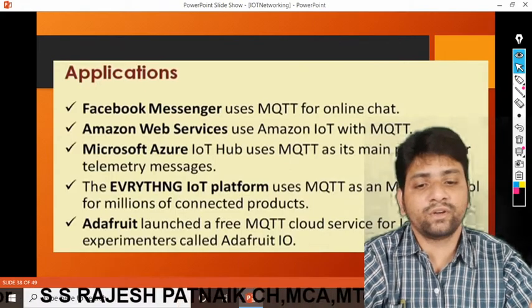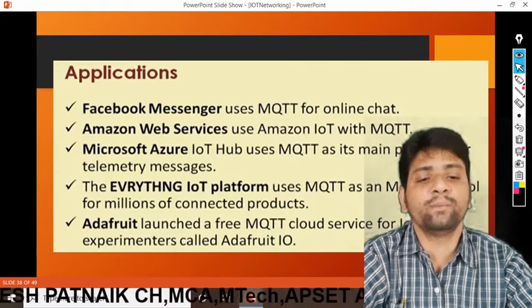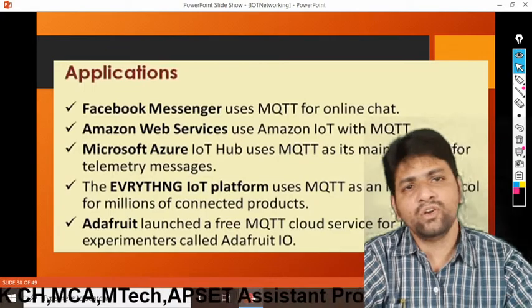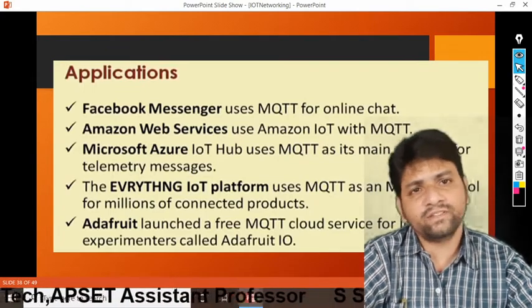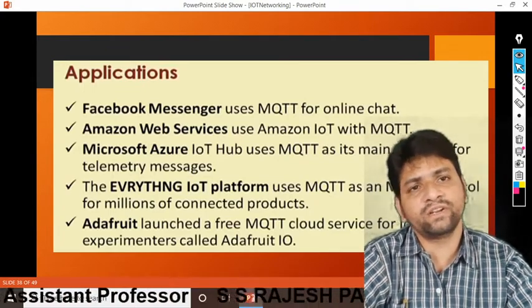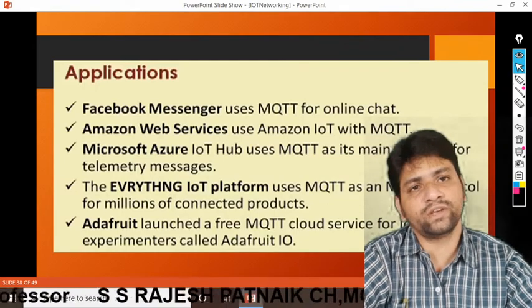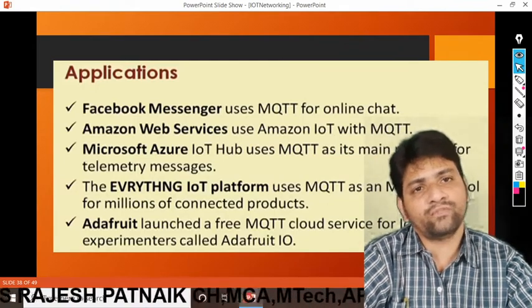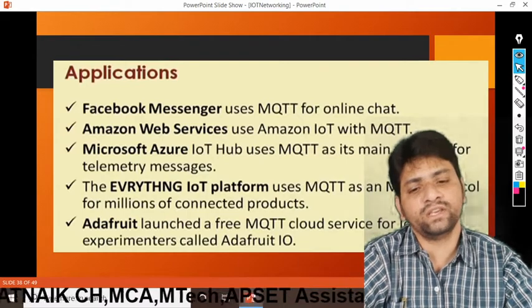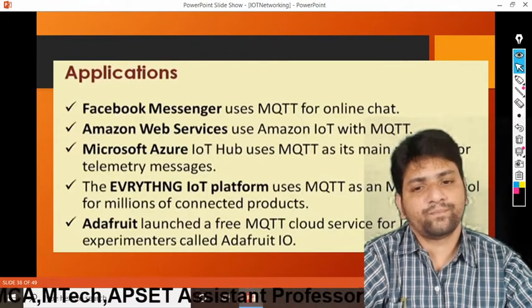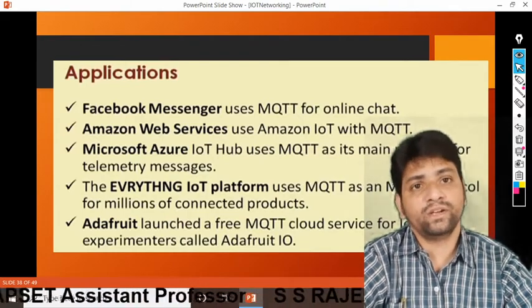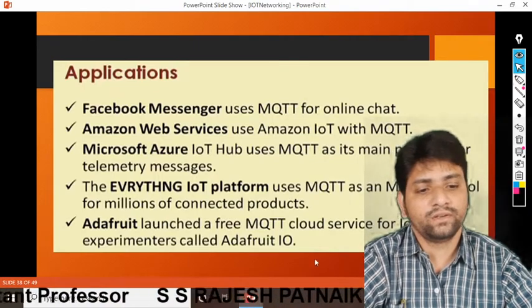That is the concept of Adafruit. Adafruit launched a free MQTT cloud service. That means you can freely transfer temperature readings or messages to your friends, very easily, from one IoT device to another IoT device through the Adafruit library. Adafruit is one of the applications, one of the libraries, one of the types of technology we can say.